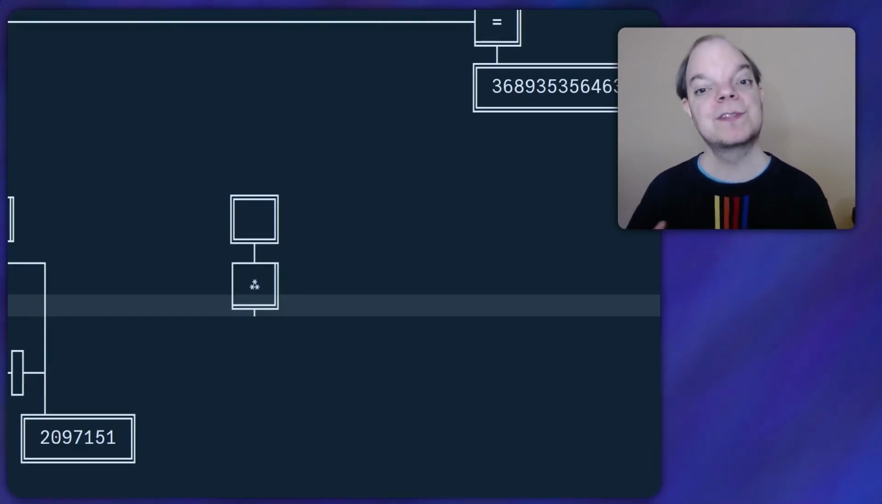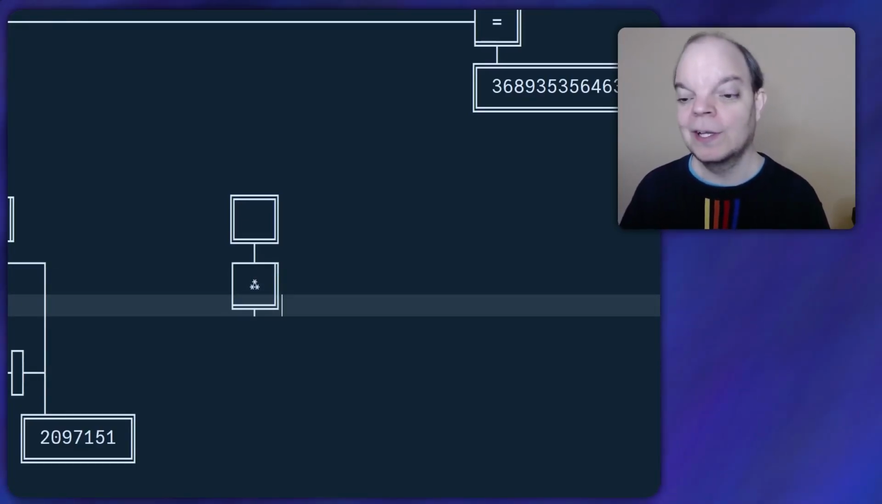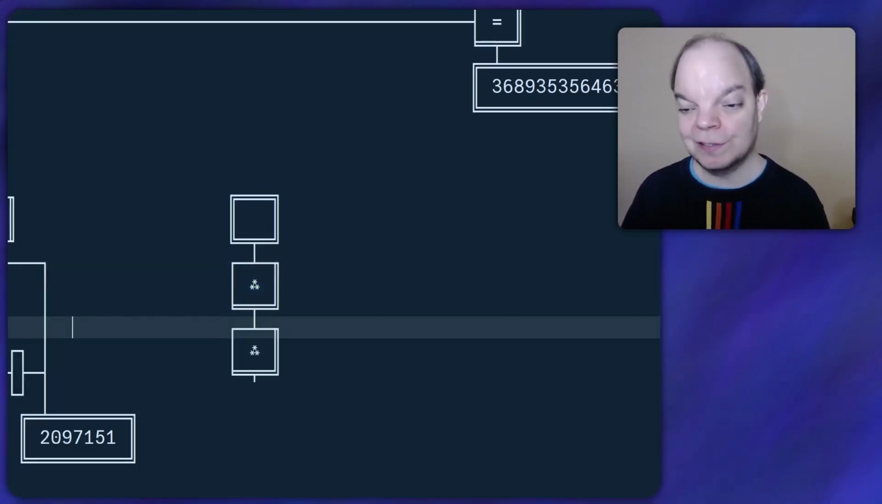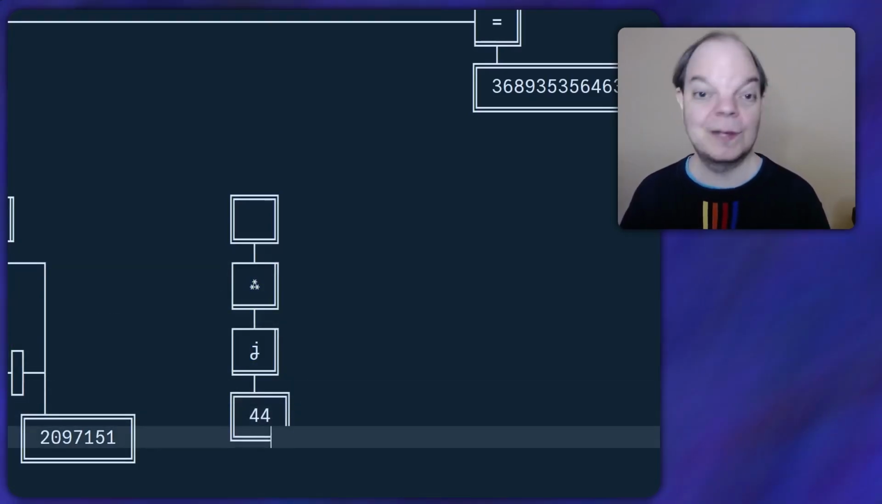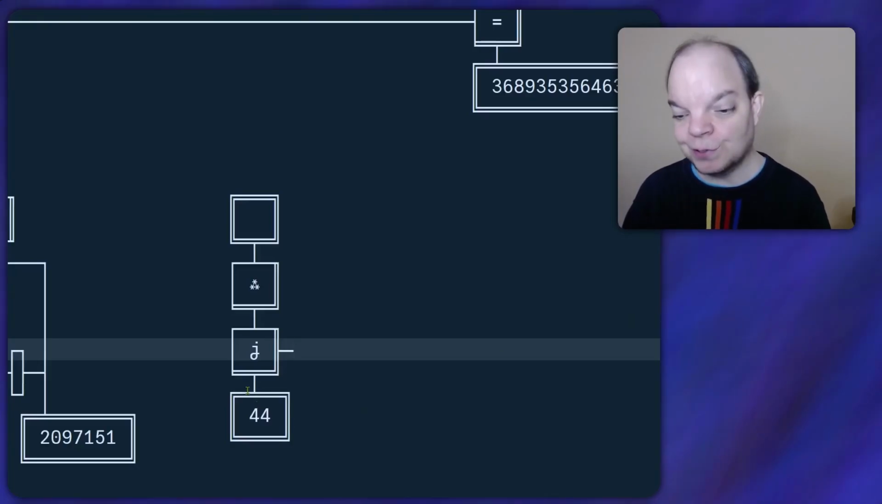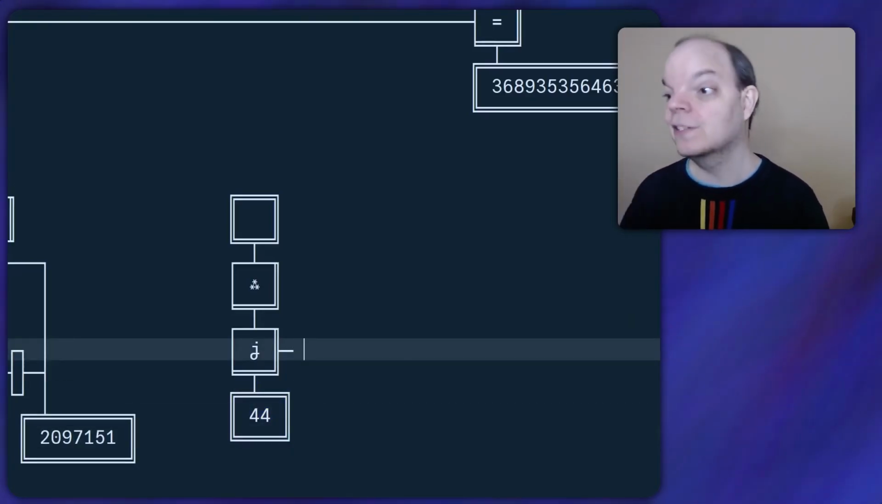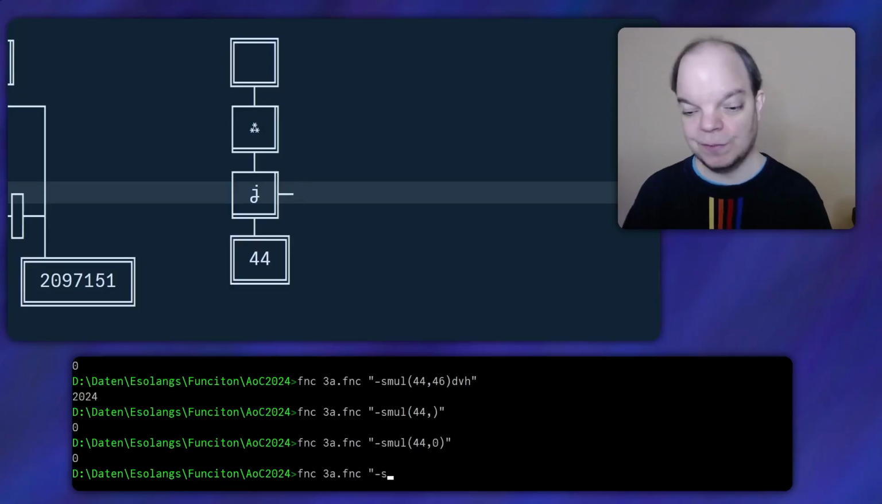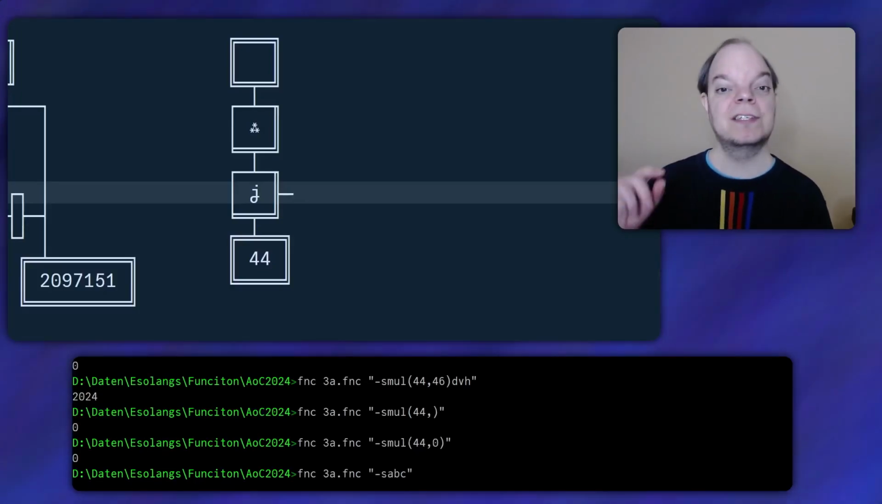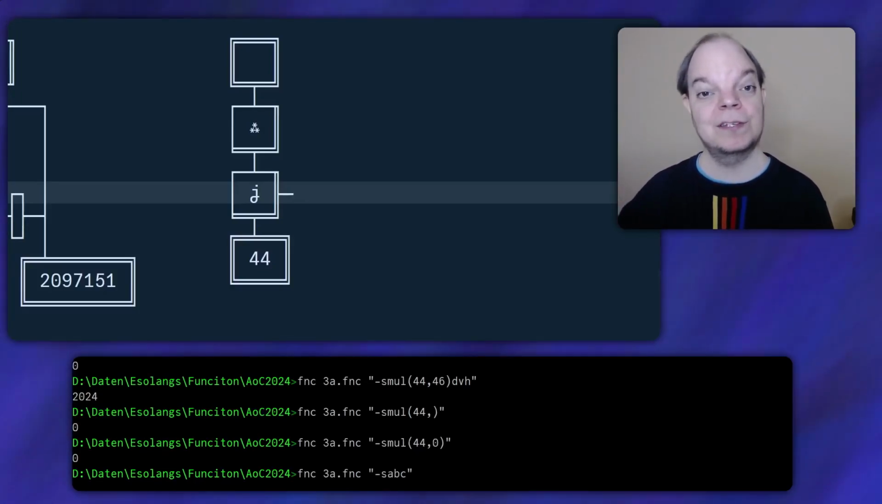And now we have a sequence of all the suffixes of the string. So in order to make that fit for output, we need to join that with a separator. I've just decided to use 44, which is the comma. Okay, so let's try that. Now if I run this with, let's say, ABC, I should be seeing ABC, comma, BC, comma, C.